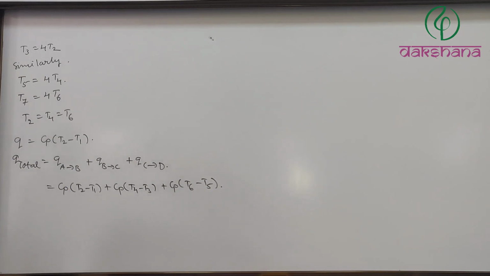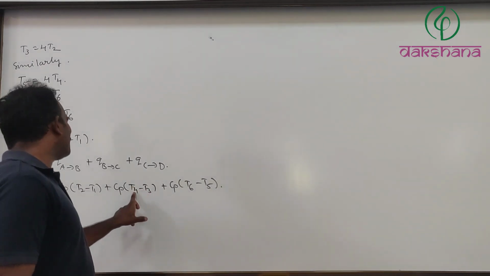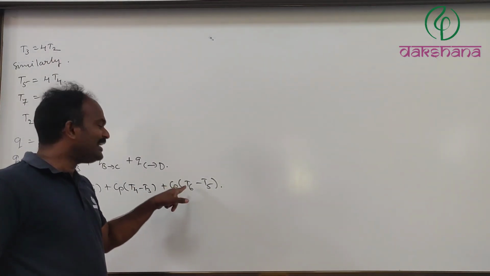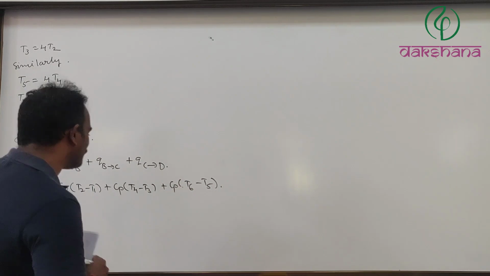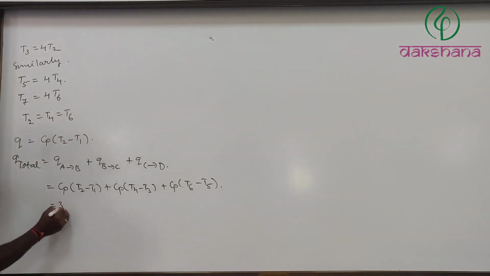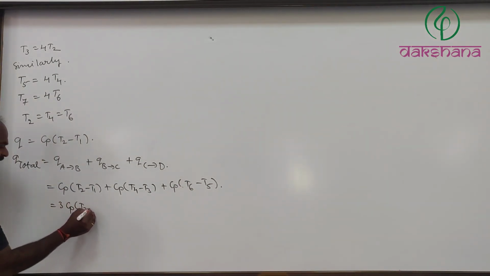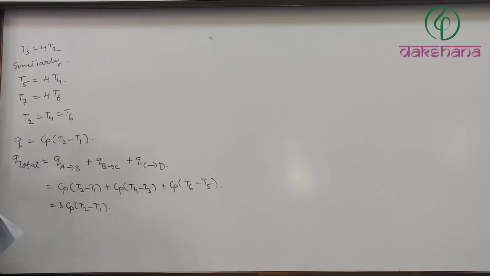But as we know, this is T2 minus T1. T4 minus T3 is nothing but T2 minus T1 from this one. T6 minus T5 is nothing but T2 minus T1. From this we can take it as 3 into Cp into T2 minus T1.